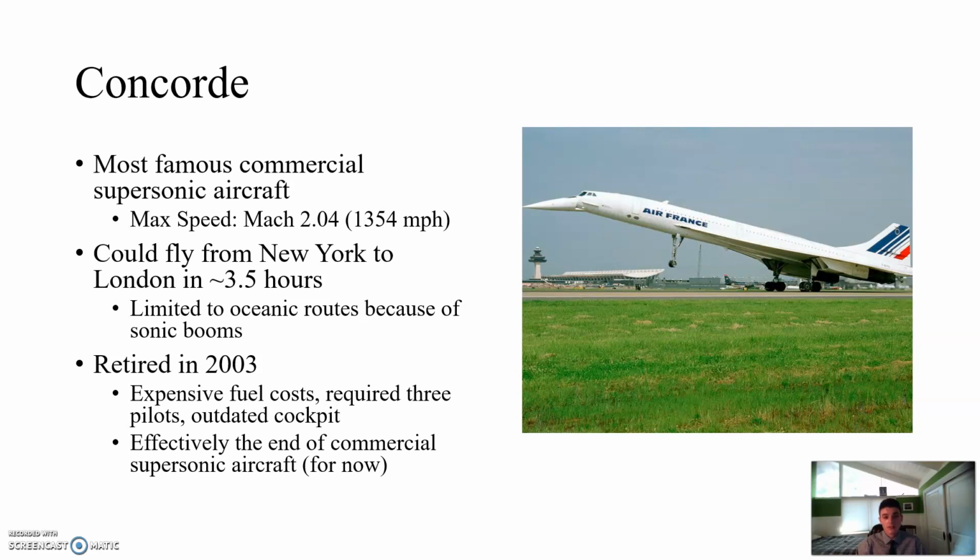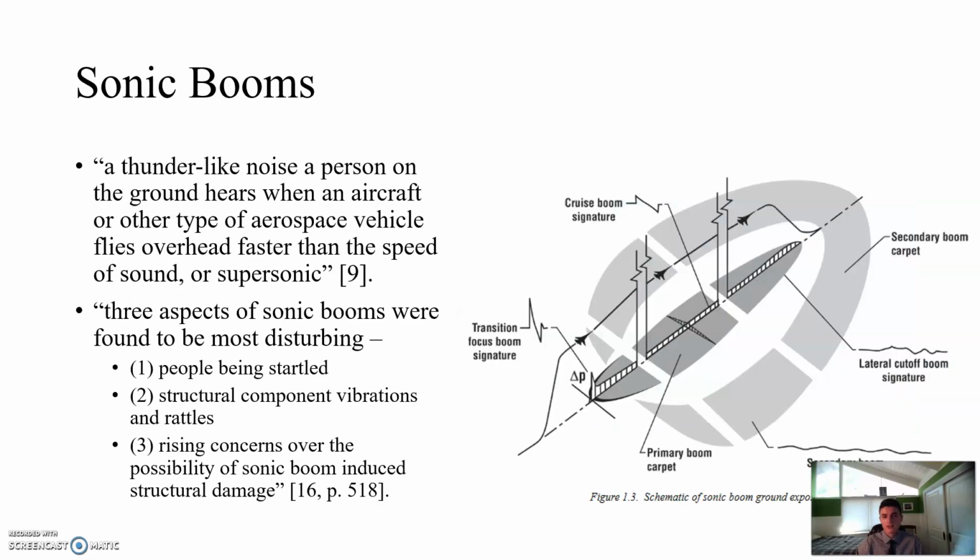My project revolves around supersonic aircraft, and the most famous example of that would have to be Concorde, which could fly between New York and London in about 3.5 hours. And it flew in the late 1900s before being retired in 2003. Now, Concorde was limited to flying over the ocean because it produced something called sonic booms, like any supersonic aircraft does. And these sonic booms are very similar to thunder in that they're loud and can startle people, but they're even a little bit worse in that they can cause vibrations as well as the potential to produce structural damage. There have been cases of windows and glass actually breaking from these sonic booms.